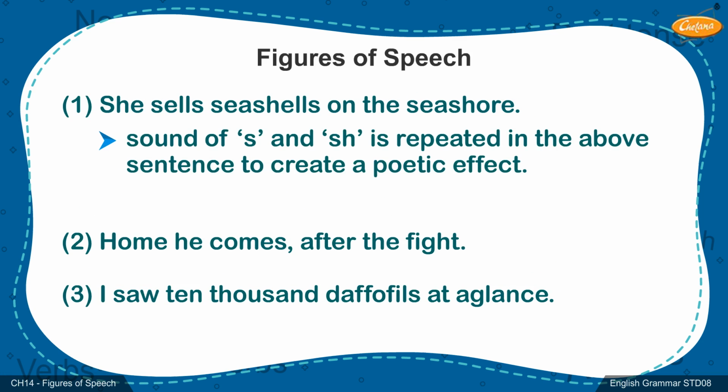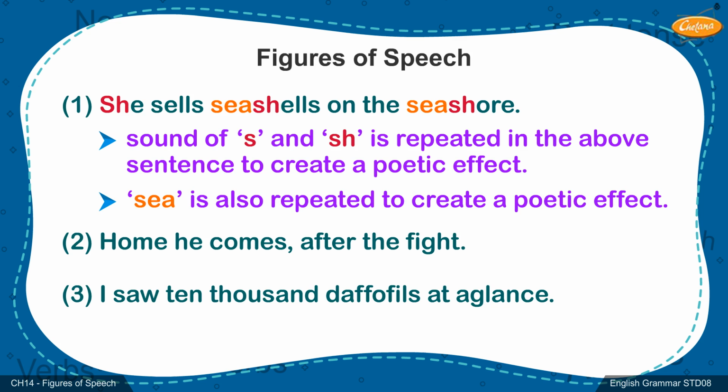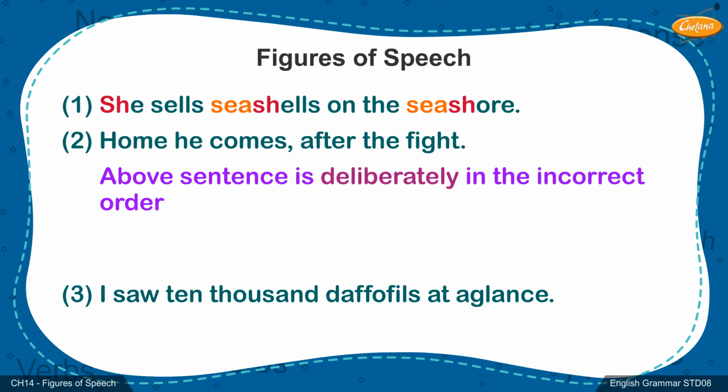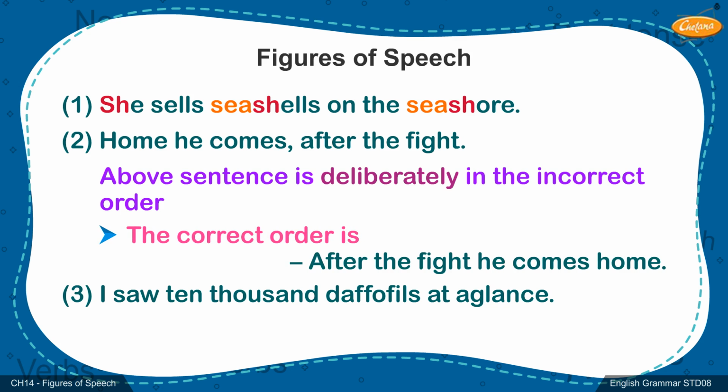Such as, in the first sentence, the sound of S and SH is repeated to create a poetic effect. In the same line, the word see is repeated to create a poetic effect. In the second sentence, after reading the sentence, we come to know that the words in the sentence are not in the correct order. The correct order is after the fight, he comes home. Such arrangement is done purposely with a definite intention.